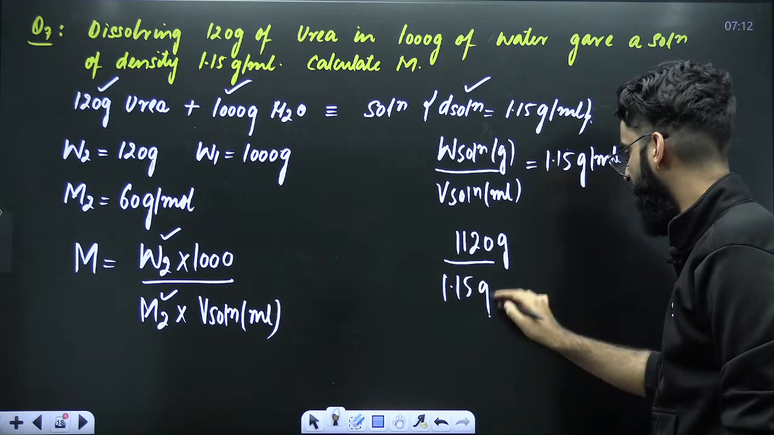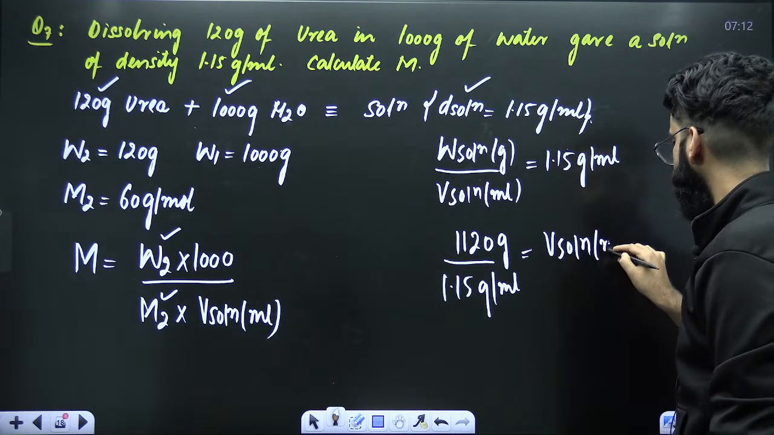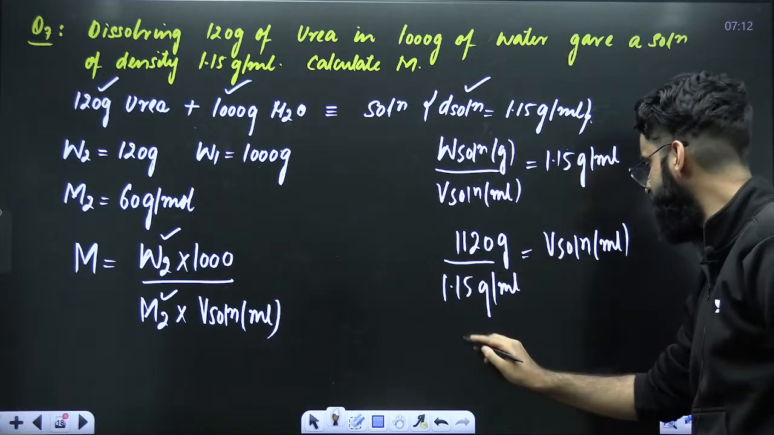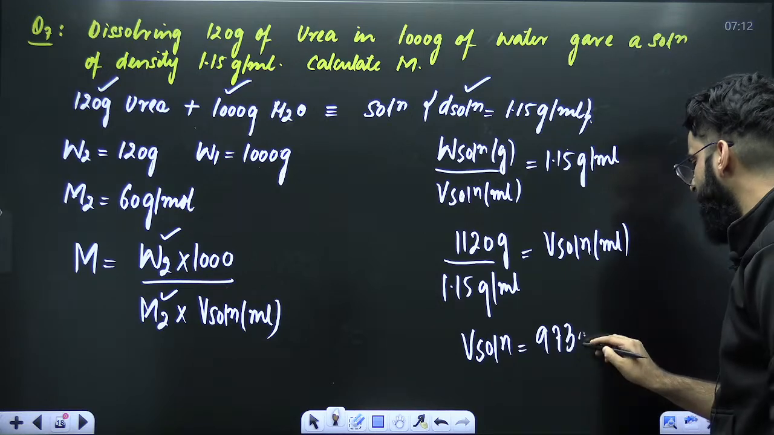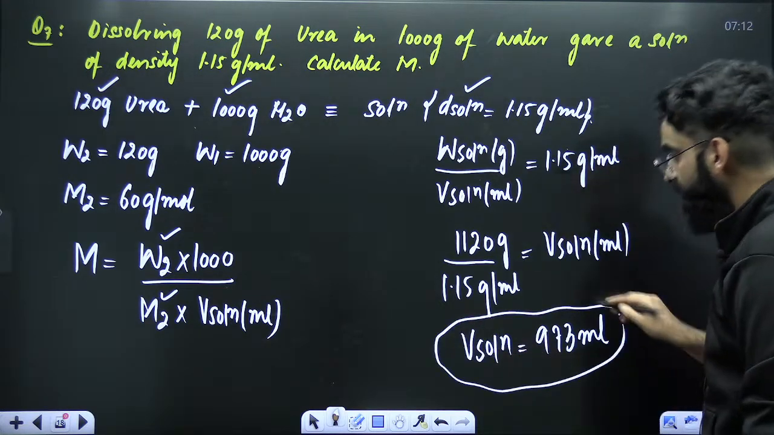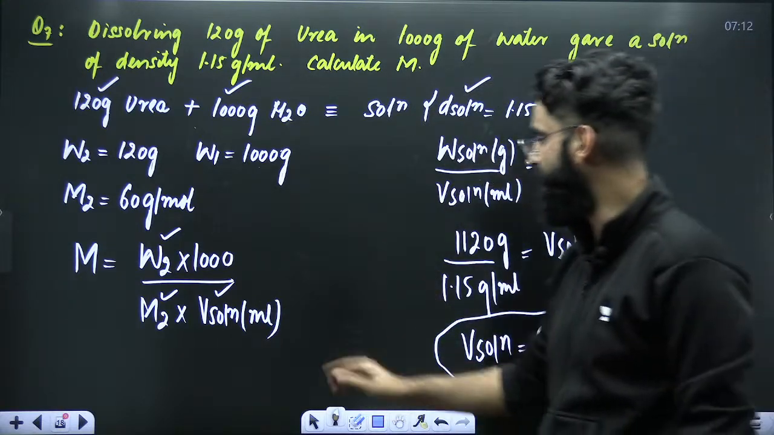So divided by 1.15 is equal to volume of solution, right? When you solve this, you will be getting the volume of solution as 973 ml. This is the volume of solution. So I got the volume of solution as well. Now put all the parameters in the equation.